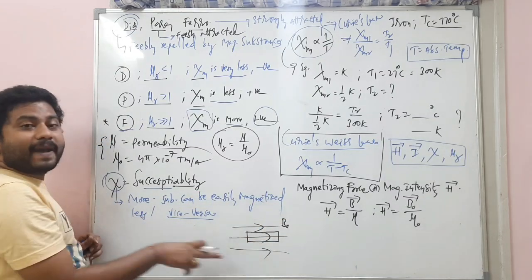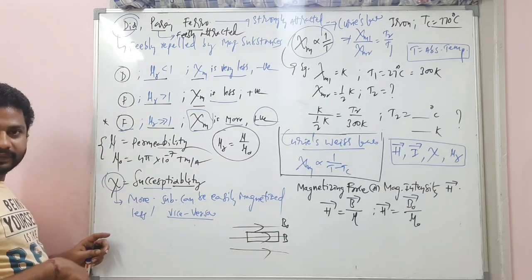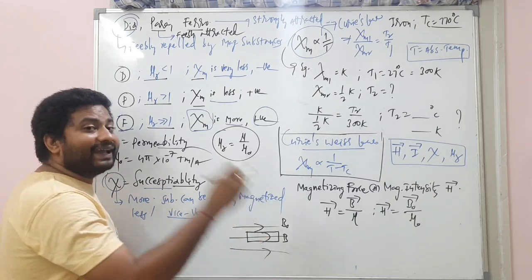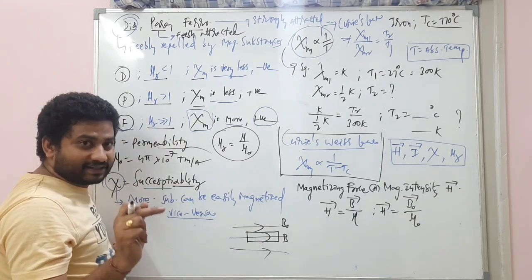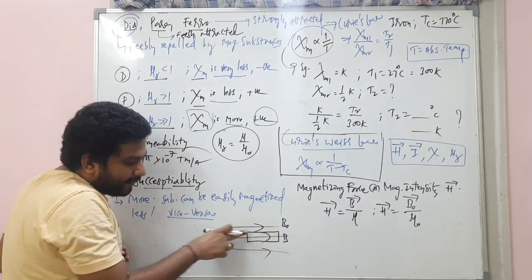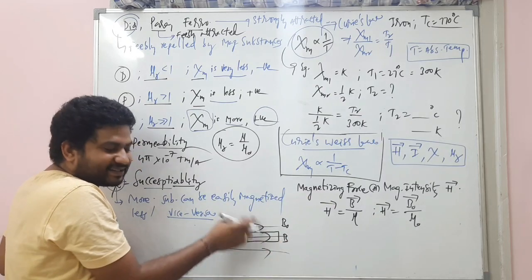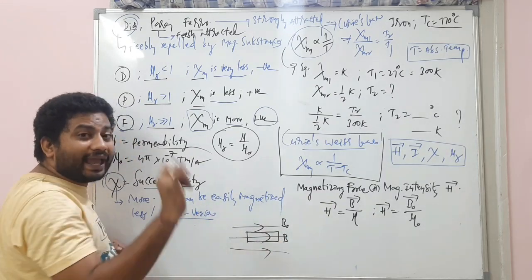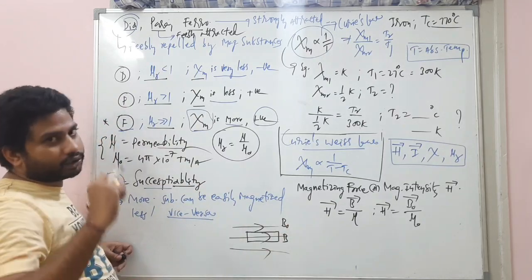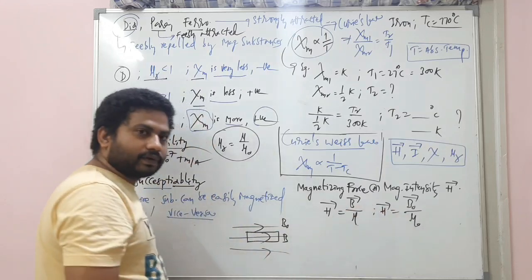And inside this magnetic substance, the magnetic field lines passing are B. When there is a magnetic substance, the magnetic field passing through that substance is B. Without any substance, in air or vacuum, the magnetic field is just B naught. So remember this expression.